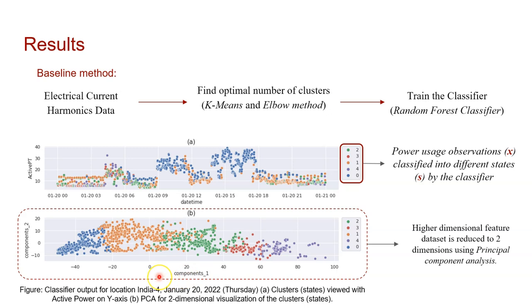Here, the x-axis and y-axis are the 2 principal components that we obtained from the PCA algorithm. We can see these different states being clustered into different groups. Upon validating with the end user, these identified states for different observations at a given time period are identified as different operating scenarios of the industry.